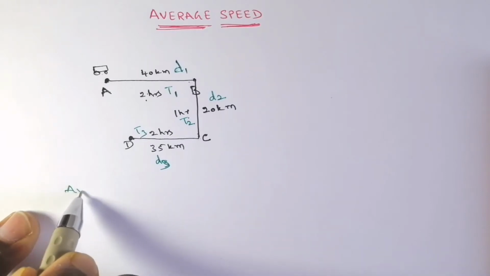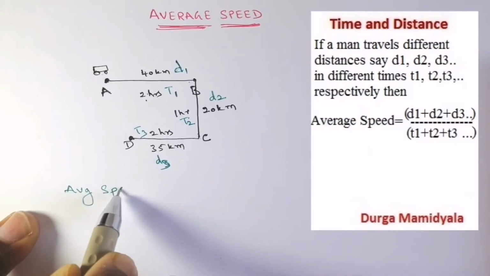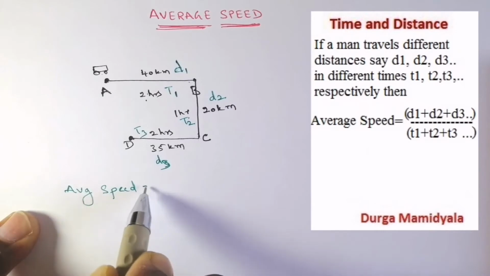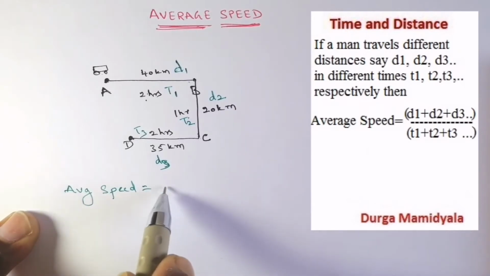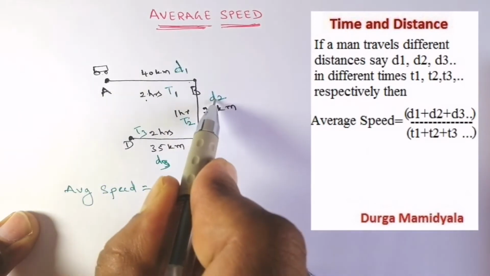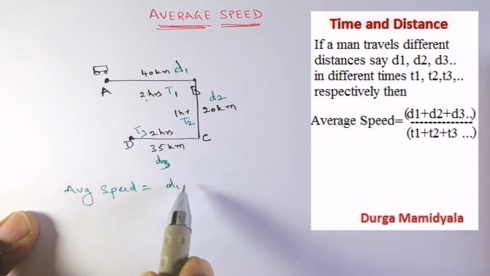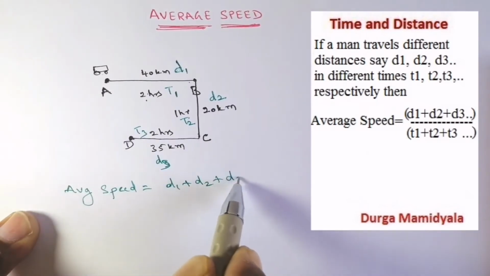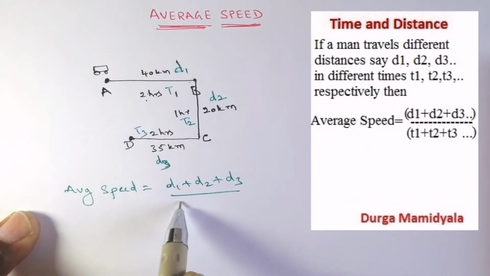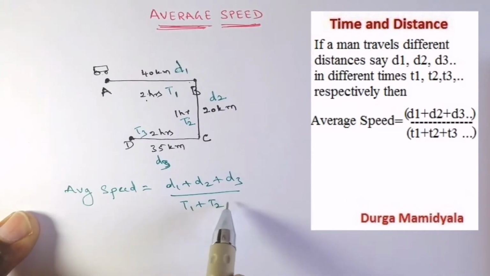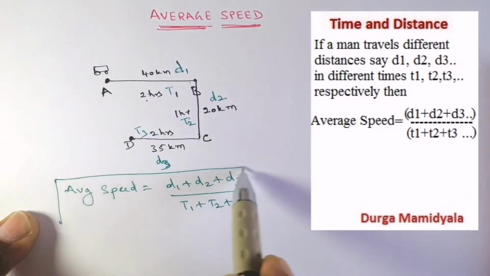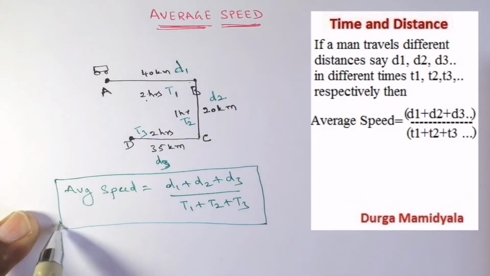It is called the average speed, and it equals the total distance, D1 plus D2 plus D3, divided by the total time, T1 plus T2 plus T3. So this is one formula to calculate the average speed.